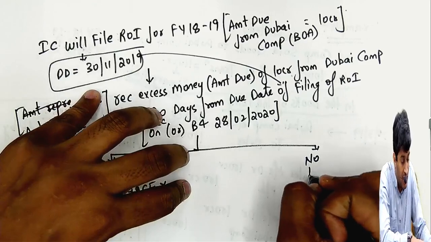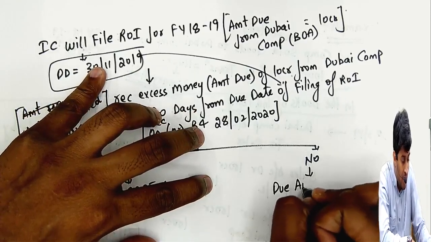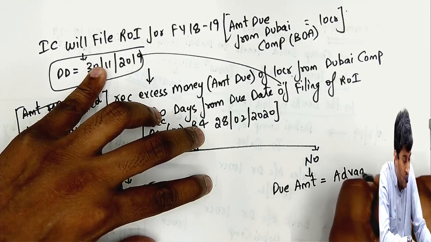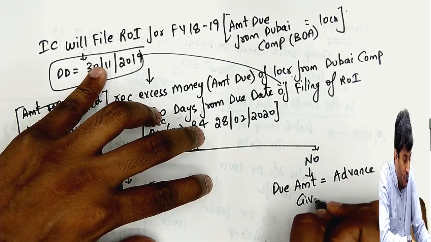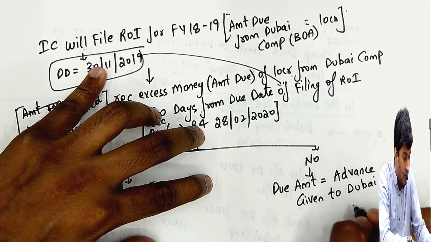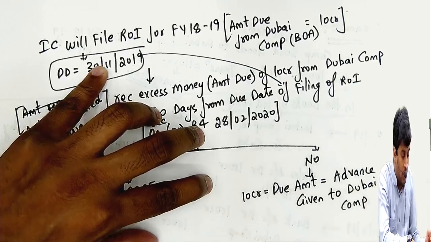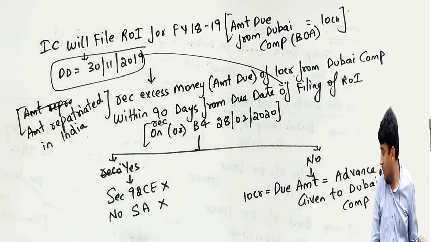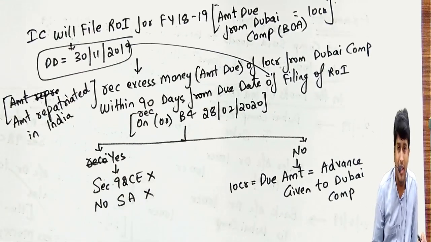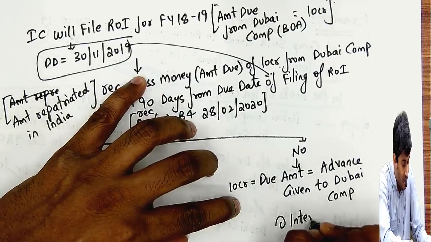If you have not received the money within 90 days, then the due amount shall be treated as advance given to Dubai company. The 10 crores, which is equal to the due amount, will be treated as advance given to Dubai company at interest.